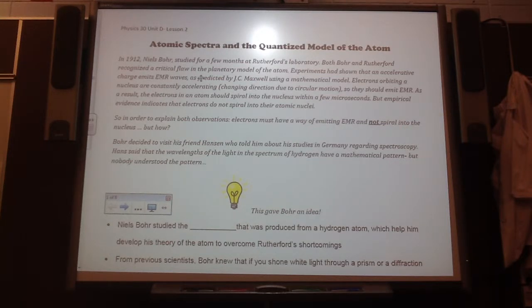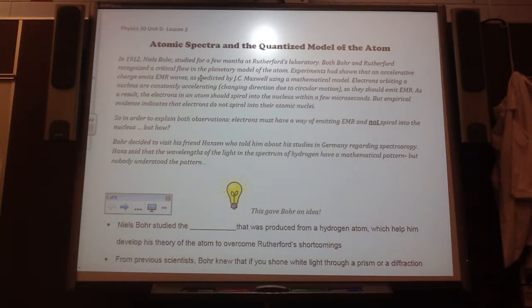Niels Bohr. So now we're dealing with Niels Bohr. He studied for a few months at Rutherford's lab. Okay, so now we hear that new name, Bohr. Both Bohr and Rutherford recognized a critical flaw of the planetary model of the atom. Experiments had shown that accelerative charges emit EMR waves as predicted by J.C. Maxwell using a mathematical model.